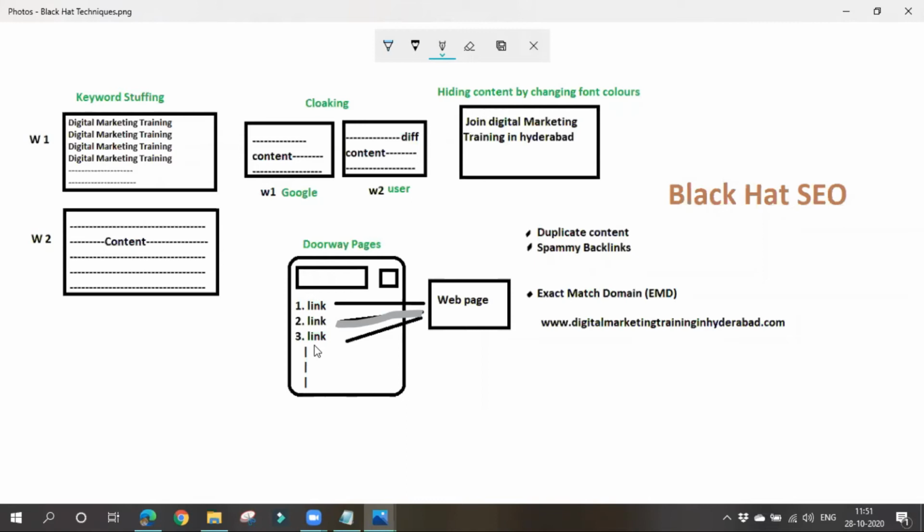So don't go for doing such things either. Don't redirect customers to the same web page again and again. The link may be different here, but they'll be navigating you to the same web page itself in order to get more visitors, whatever the reason may be. So don't do such things. These are known as doorway pages.